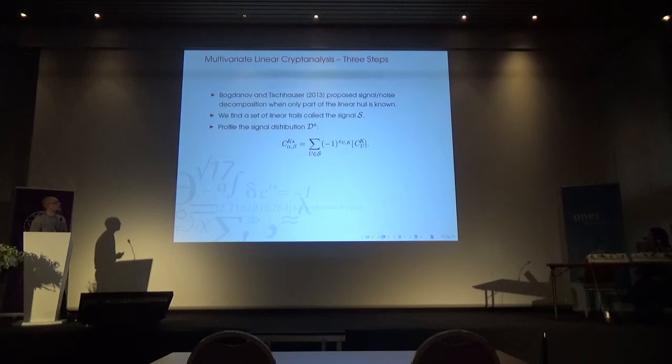And then we can estimate what we call the signal distribution. So basically the sum I showed you before, but restricted to this signal set here. And then we can just calculate this partial sum for many key values and get some idea of what this distribution looks like. And the rest of the whole we just model as this noise distribution here, so we add this distribution to whatever distribution we got up here.